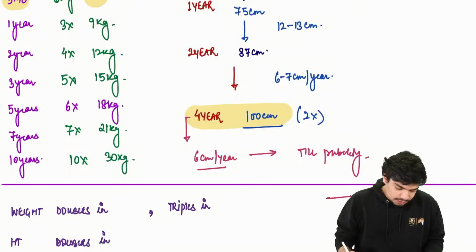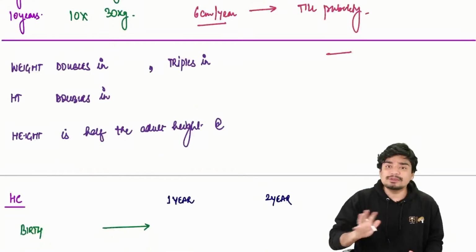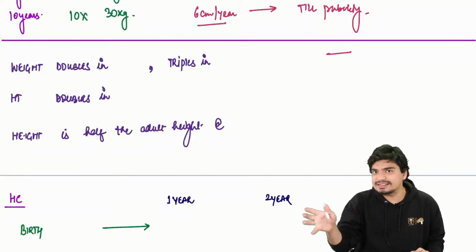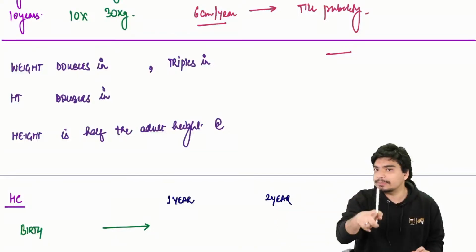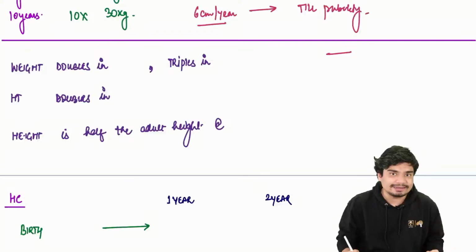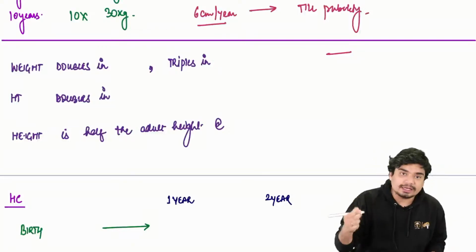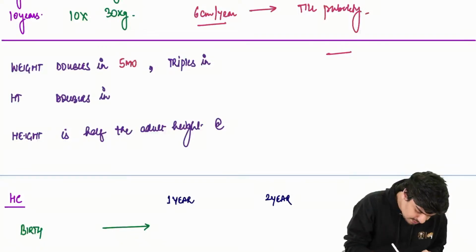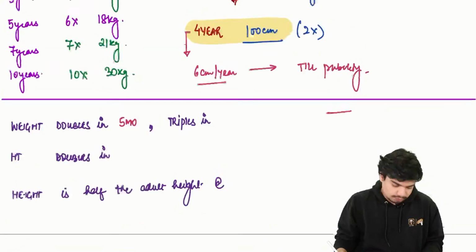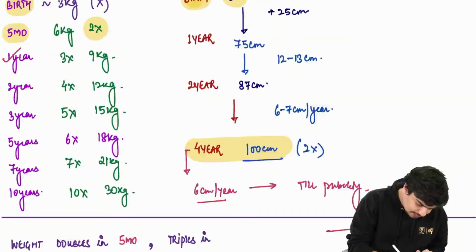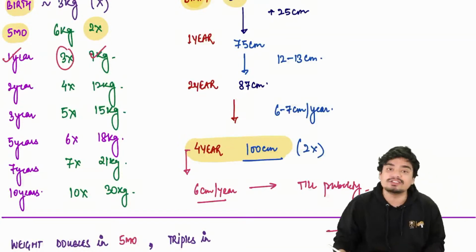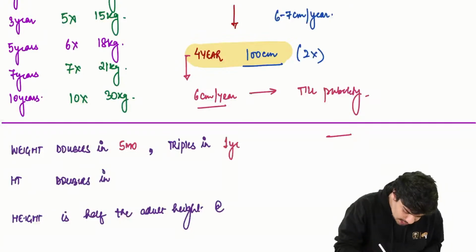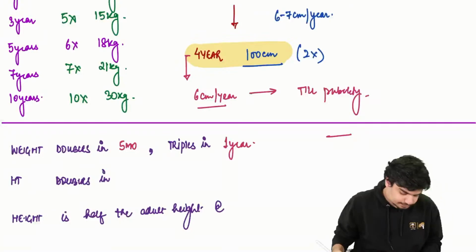Alright. Now, there are some simple one-liners which have been asked in previous exams, not in FMG, but they have been asked recently in NEET PG and INI-CET, so they can be repeated in your FMG as well if we go by the trends. So weight will double in 5 months. It triples in 1 year, as we see in this table.